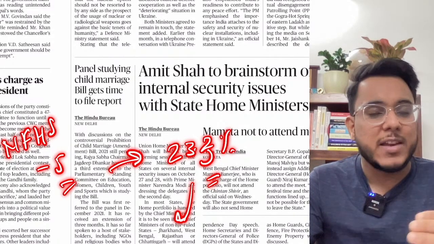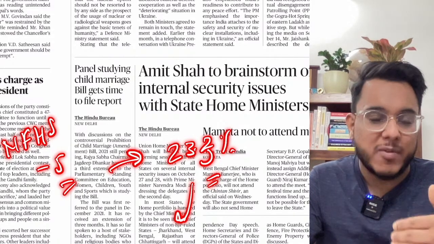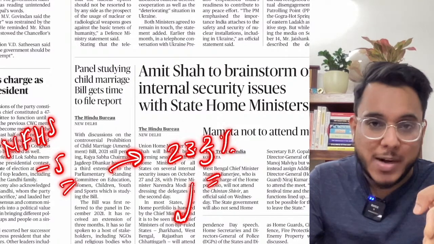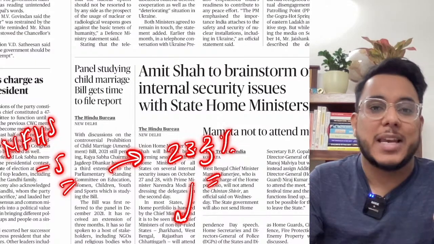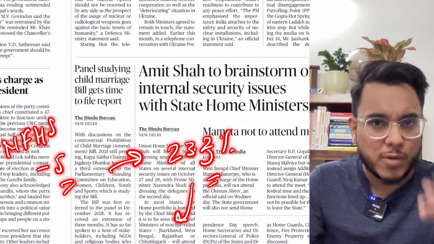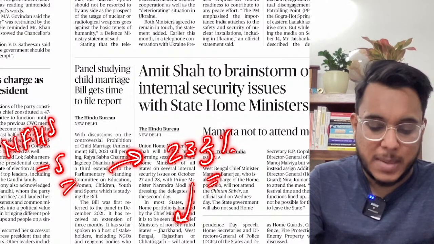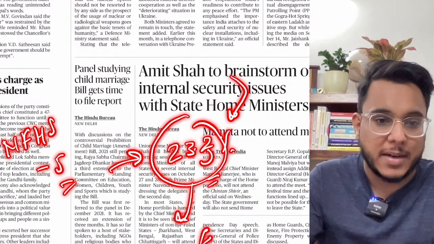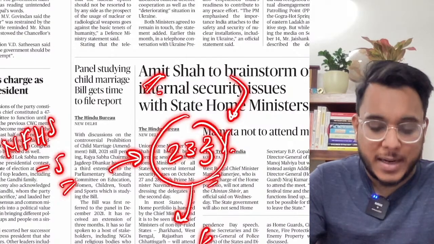So the point is that we have not implemented even the 18-year age limit up till now. Without implementing that, going to 21 years might not solve the challenge in the real world. So first of all, you need to implement the existing limit of 18, because even now 23.3% of girls are getting married. That is something we need to address.